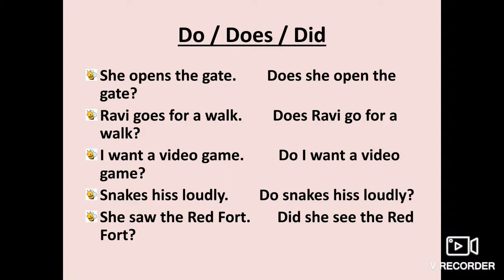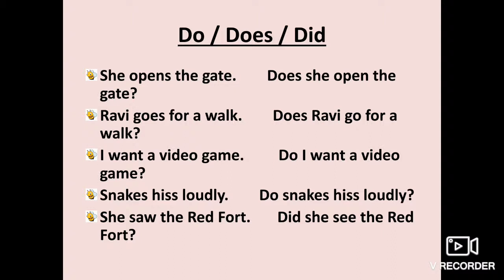And if it is in present tense, then you will have to check whether the subject is singular or plural. So in this sentence, she opens the gate. She is singular and opens is the verb. That means this sentence is in present tense.